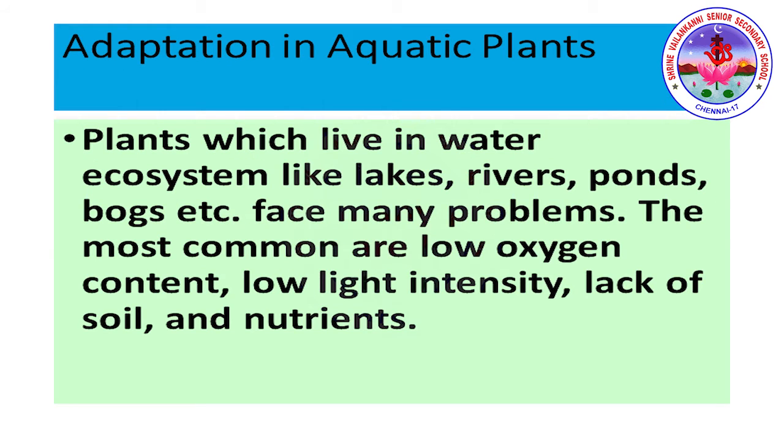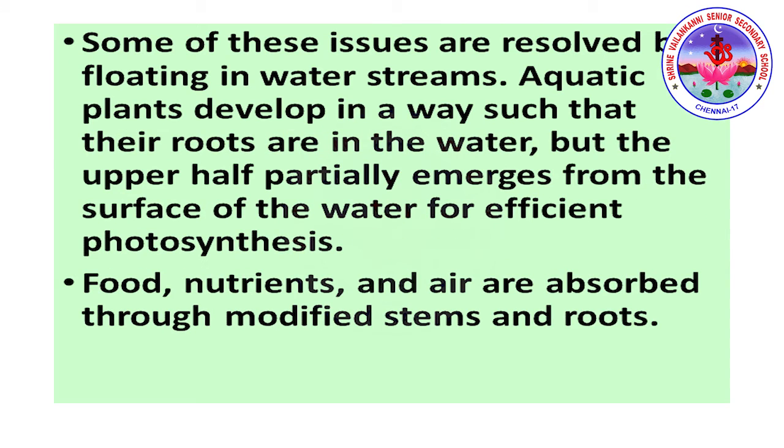Next, adaptation in aquatic plants. The plants which survive in water. The plants which live in water ecosystems like lakes, rivers, ponds, bogs, etc. face many problems. The most common are low oxygen content, low light intensity, lack of soil and nutrients. So some of these issues are resolved by floating in water streams. Aquatic plants develop in a way such that the roots are in the water, but the upper half partially emerges from the surface of the water for efficient photosynthesis. Food, nutrients and air are absorbed through modified stem and root.